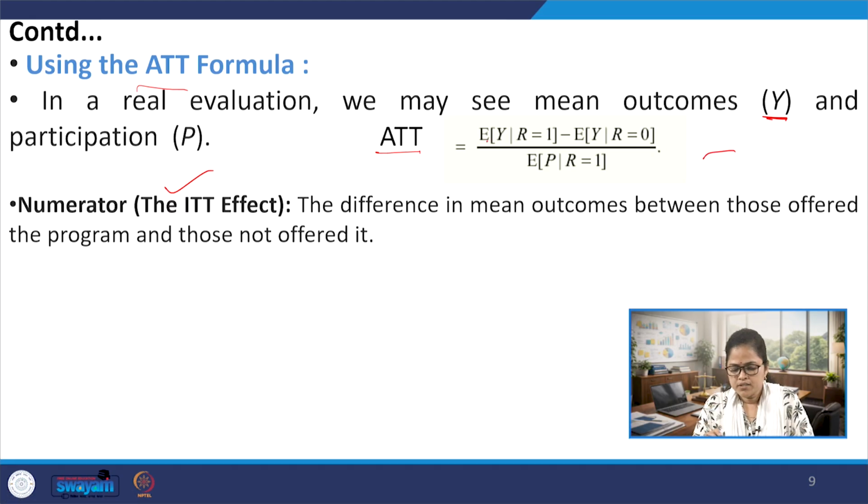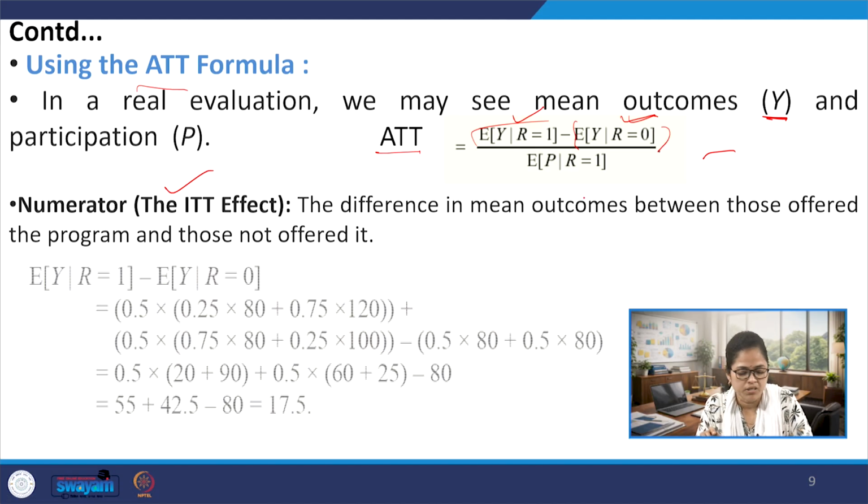You can see this is our numerator, which is also known as the ITT effect: the difference in mean outcomes between those who are offered the program and those who are not offered the program.